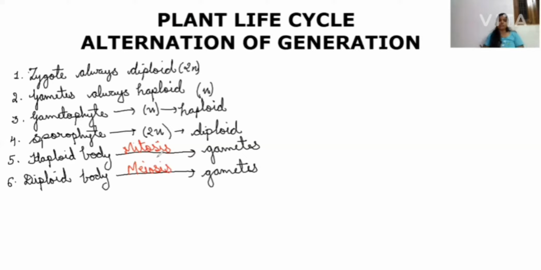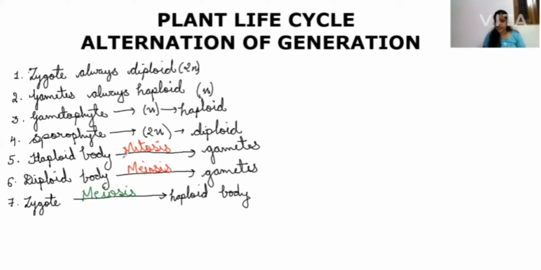Coming to the next point about zygote formation, point number 7. The zygote will form the haploid body by meiosis. So we have this zygote, and it will form a haploid body; the type of division in this haploid body formation from the zygote will be meiosis, or reductional division. So these are key points. If you remember these key points, writing the life cycle or seeing alternation of generations becomes very, very easy for us.